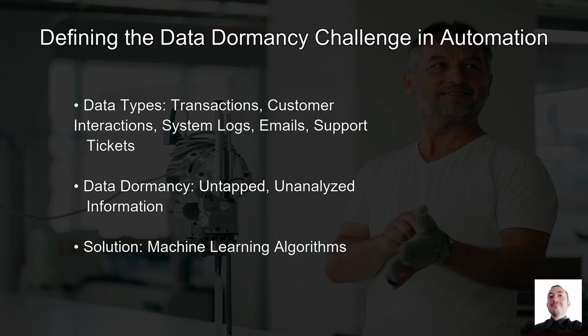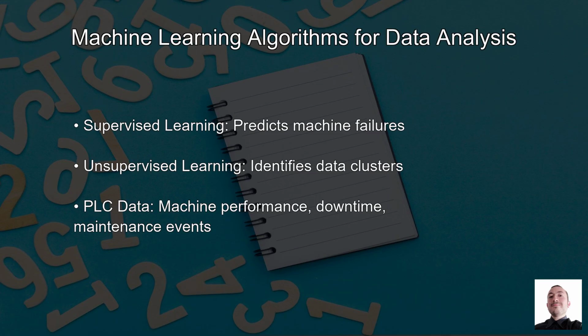This situation presents a paradox in the age of data-driven decision-making. Imagine a treasure chest filled with valuable gems, yet no one has the key to unlock it. Machine learning offers that key, providing the tools to extract valuable insights from these dormant datasets. By applying ML algorithms, organizations can uncover patterns, predict outcomes, and optimize processes that were previously hidden within their data repositories. And here's why that matters.